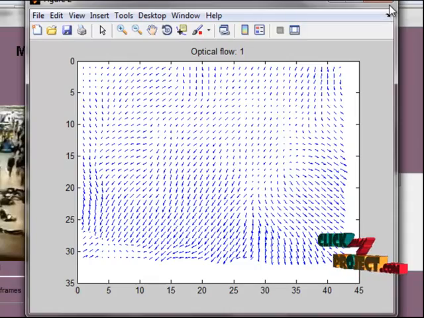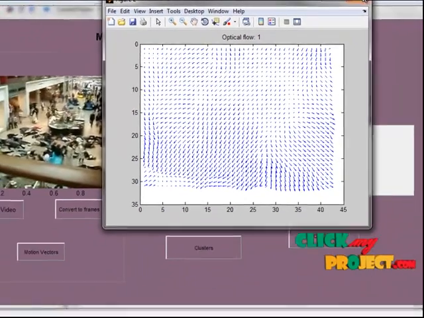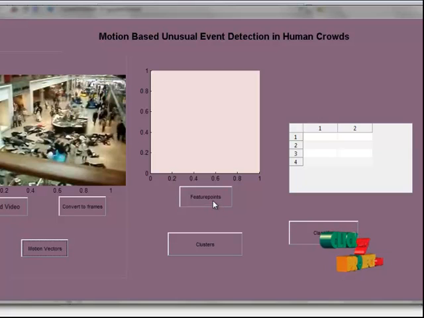And the next step is finding the feature points with the help of the AMC algorithm. To detect abnormal events among crowds using the force field model, the larger the size or the denser the clusters, the more representative they are.